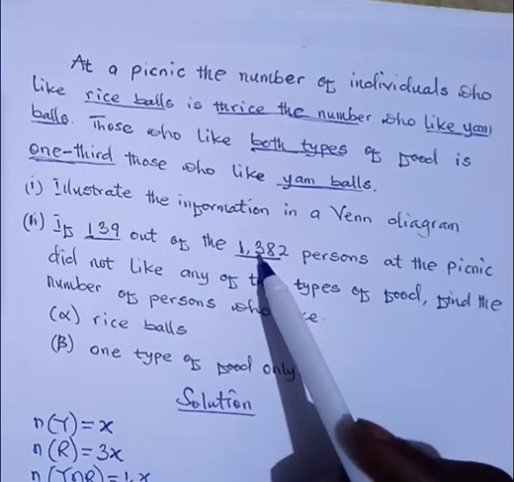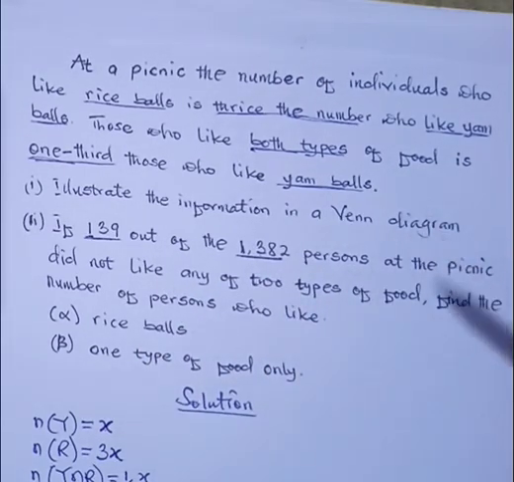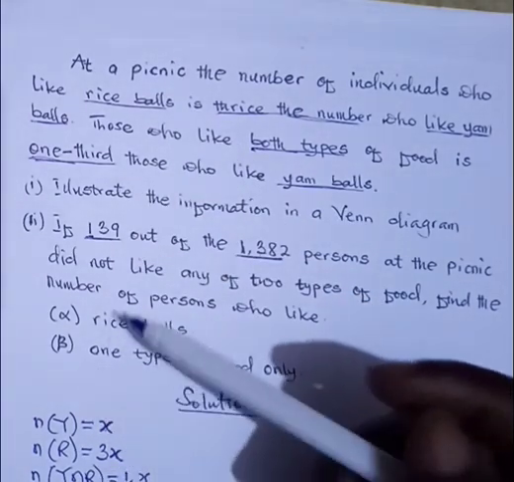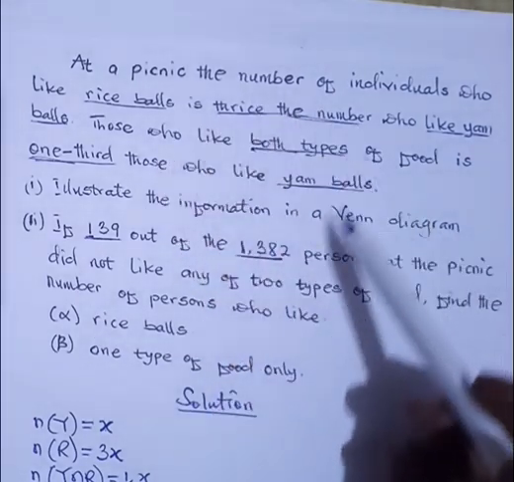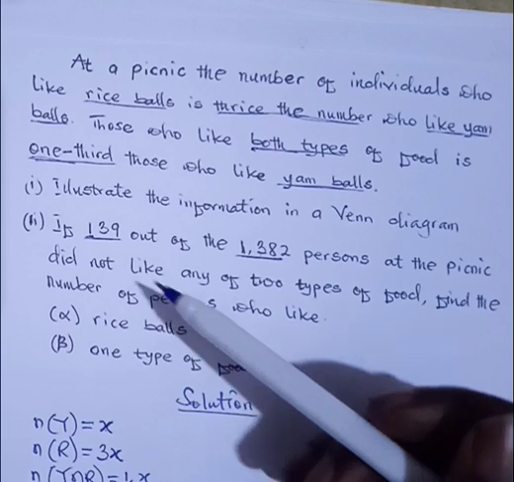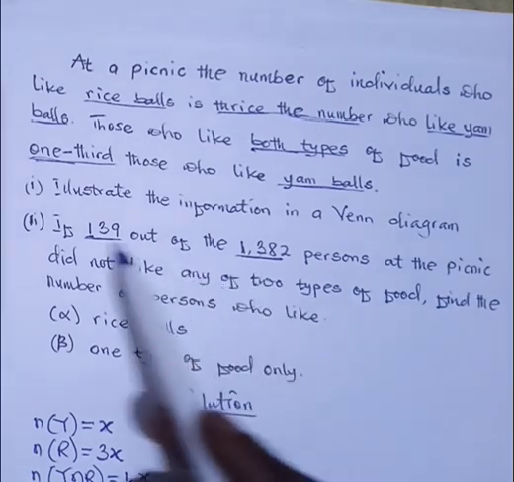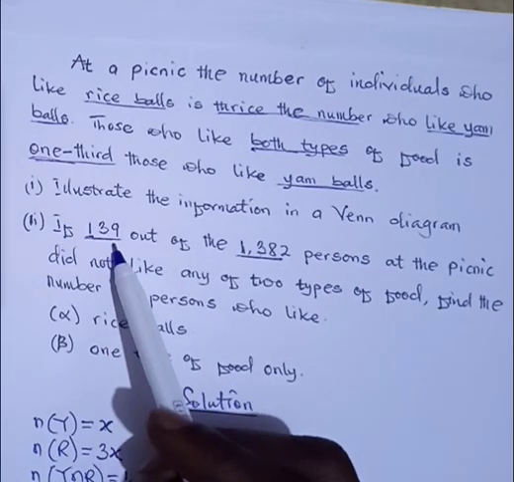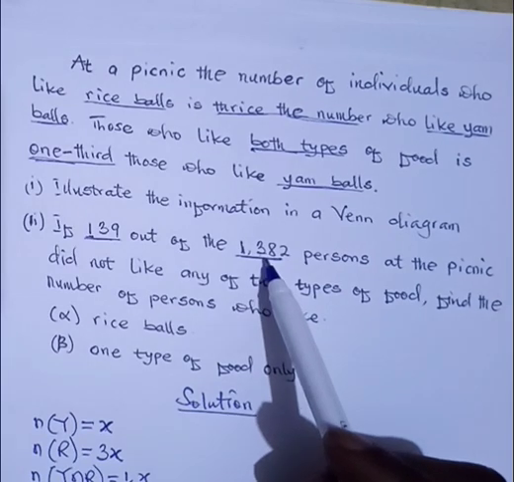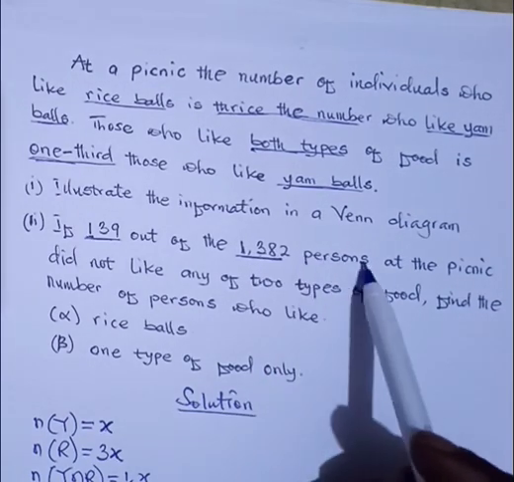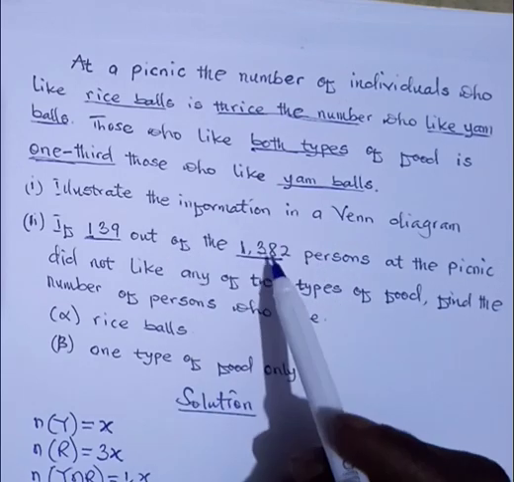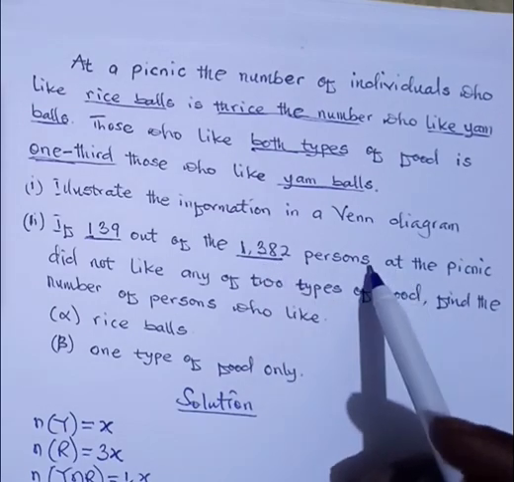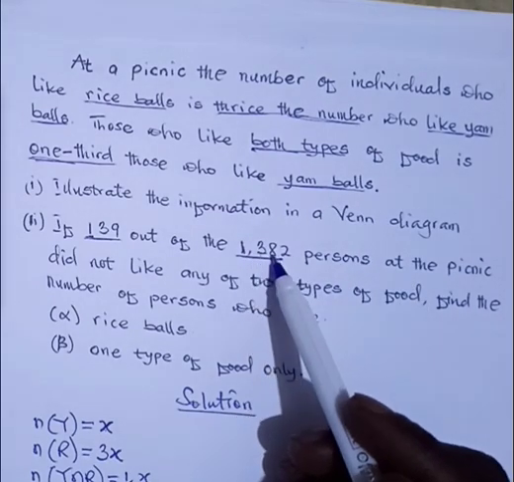And note also that there's additional information here, which states that 139 out of this. Now, before we even continue, in this whole problem, what will be the total number of individuals or persons at the picnic? It is clearly stated here, because it is saying that if 139 out of the 1,382 persons, it means that the total number of persons present at the picnic is 1,382.